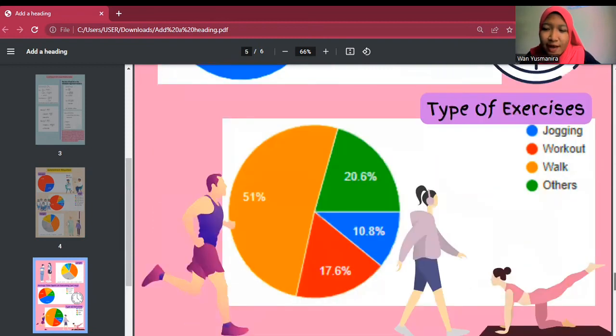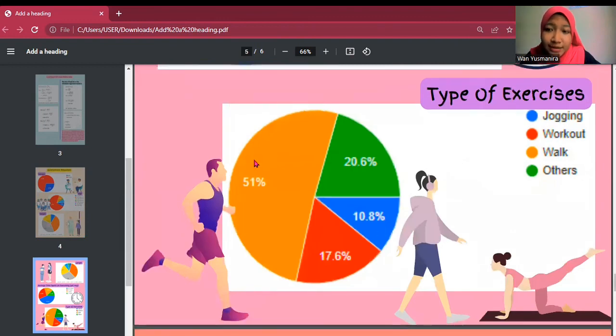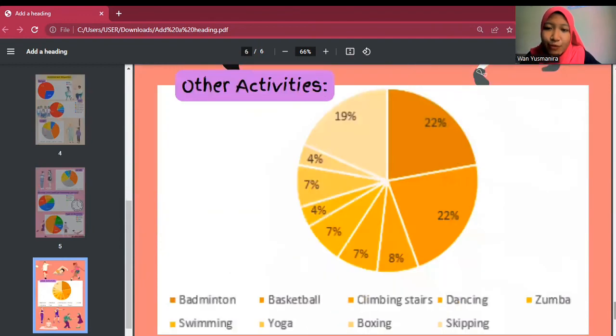Next is the type of exercise that the respondents do. Most of them like to walk, while the least like jogging. For other activities, most of our respondents like playing badminton and basketball, while the least of them like to do yoga and boxing.